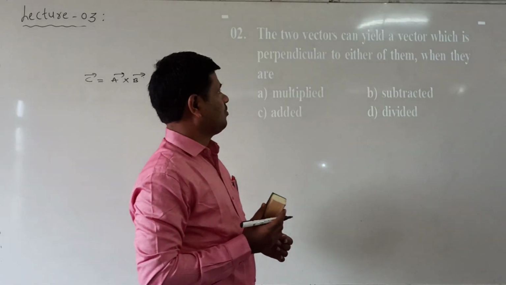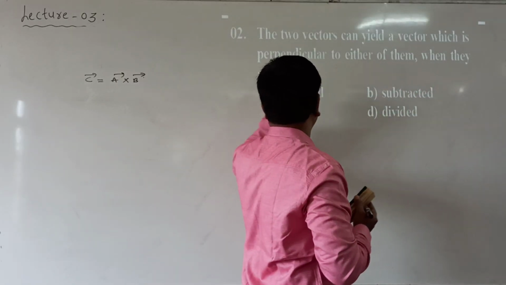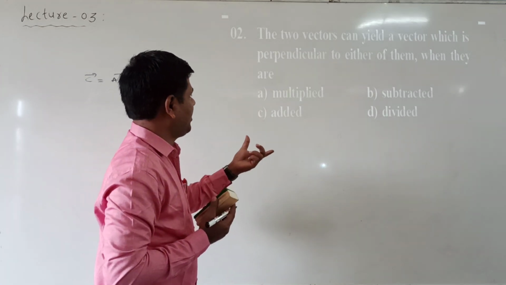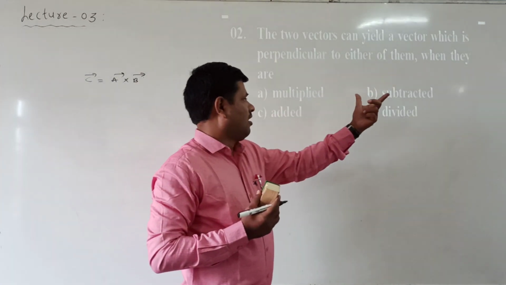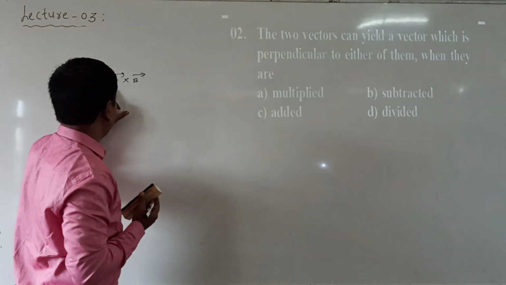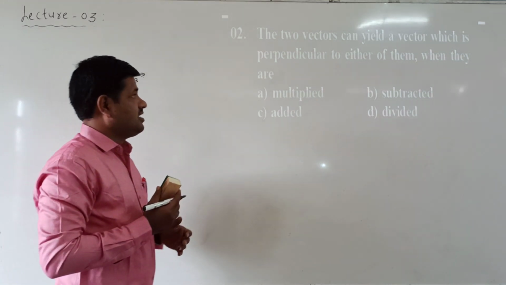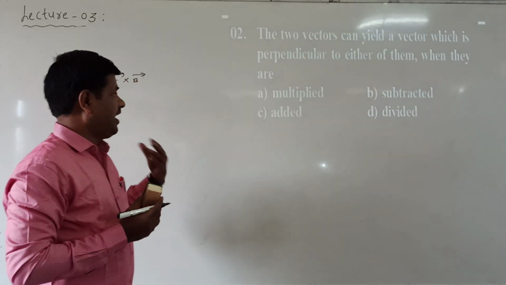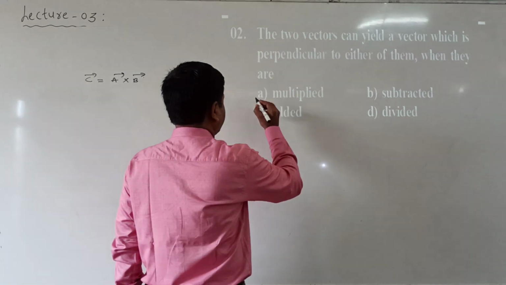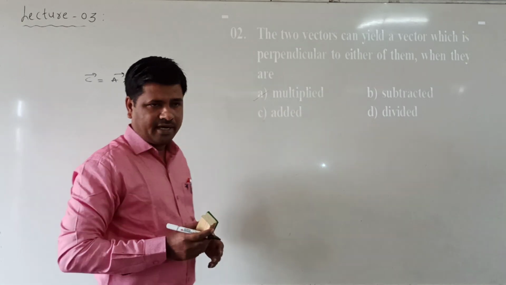So what is your question? Two vectors can yield a vector which is perpendicular to either of them when they are. Here the resultant vector is perpendicular to the plane. When the two vectors A bar and B bar are multiplied, the resultant vector is perpendicular to the plane containing the two vectors. So in order to get the perpendicular vector, the two vectors can be multiplied. Which option is correct here? A option is correct.